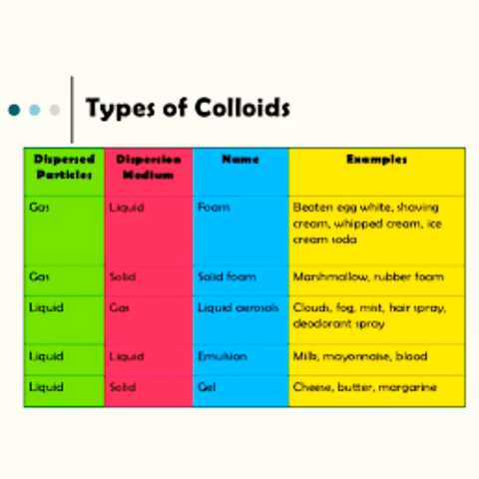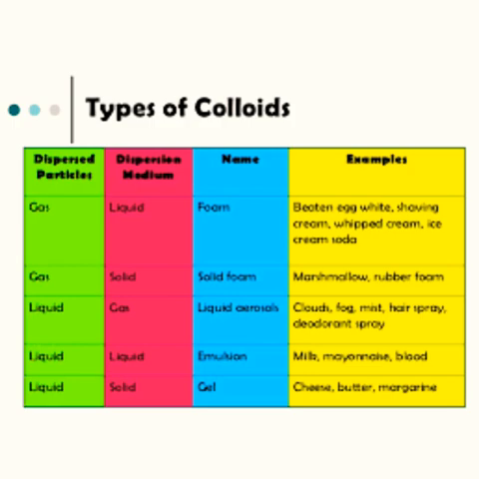Depending on the states of matter of dispersed phase and dispersion medium, colloidal solutions are also divided into many types. We can see which are the types of colloidal solution with the help of some examples. Types of colloids can be categorized depending on the dispersed phase and dispersion medium. For example, if the dispersed phase is gas and dispersion medium is liquid, the name given is foam. The examples are beaten egg white, shaving cream, whipped cream, ice cream, etc.